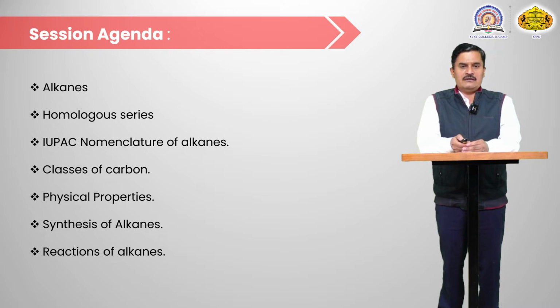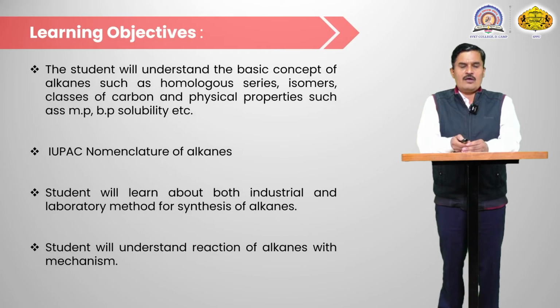In alkanes there is a discussion about the homologous series, IUPAC nomenclature of the alkanes, classes of carbon, physical properties, synthesis and reactions of the alkanes. So students must understand the homologous series of the alkanes, different isomers of the alkanes. In case of alkanes there are structural isomers, classes of carbon, physical properties and chemical properties, means reactions, and the synthesis of the alkanes. Students must understand the IUPAC nomenclature, industrial and laboratory sources, and all the reactions of alkanes.